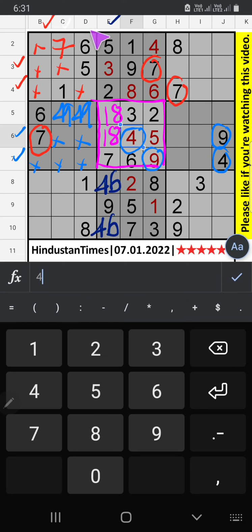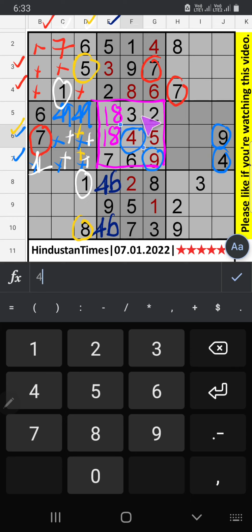Column C, column D, we have 1. So 1 can't come in these cells. Then 1 is confirmed here. Column D, we have 5 and 8. So 5 and 8 can't come in these cells. It will come in one of the cells.